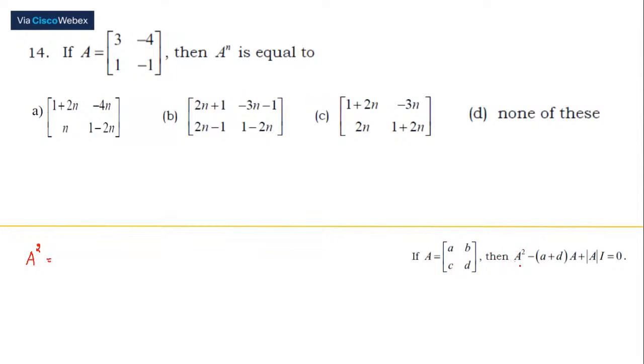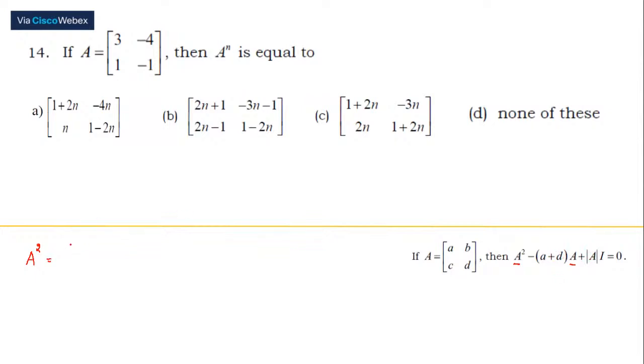Now, in this expression you see the degree of A is decreasing: A to the power 2, A to the power 1, and A to the power 0. There is nothing to memorize here. The signs alternate: plus, minus, plus. Now, the coefficient of A squared is 1. The coefficient of A is a plus d. What is this a plus d? This is 3 and minus 1. And the determinant of A, you people know how to work it out. Very good, Saujanya. Your answer is right.